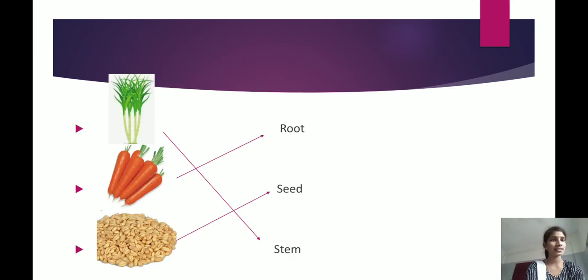Sugarcane. Sugarcane is a stem. Right? Carrot. Carrot is a root. And wheat is a seed. Yes. Okay, see here. Sugarcane is a stem, carrot is a root, and wheat is a seed. Right? Okay. I hope you all got these bits, right?